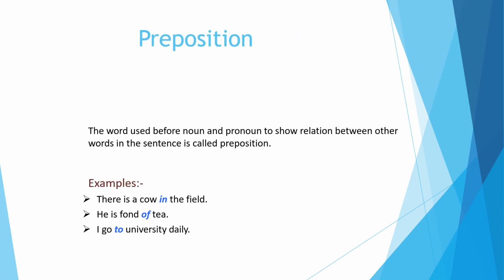Yes, now preposition. The word used before a noun or pronoun to show the relation between other words in the sentence is called a preposition. Example: there is a cow in the field. Where is the cow? The cow is in the field. He is fond of tea. What is he fond of? He is fond of tea. So of shows a relationship between he and tea.